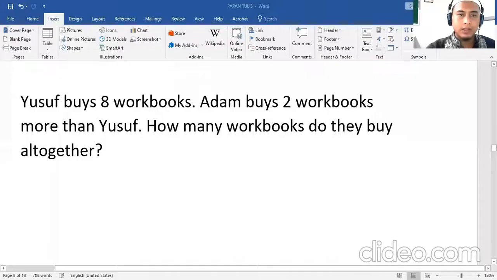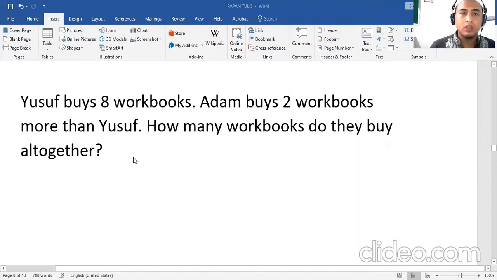Please, my beloved kids, have a look at the screen. Here it is, for example. It is the same as other addition like 4 plus 2 or 51 plus 53. They are all the same, but the difference is that in solving word problems, we try to solve the numbers in the question of the story.